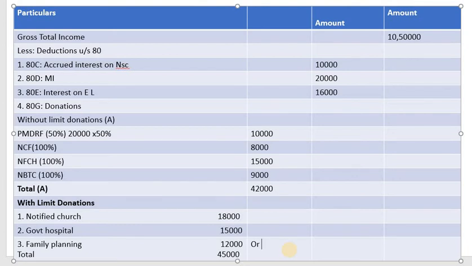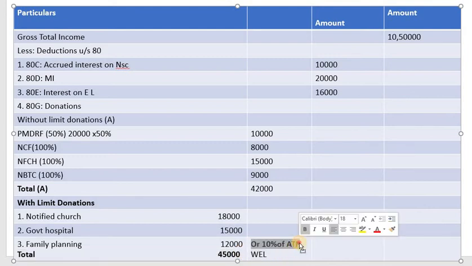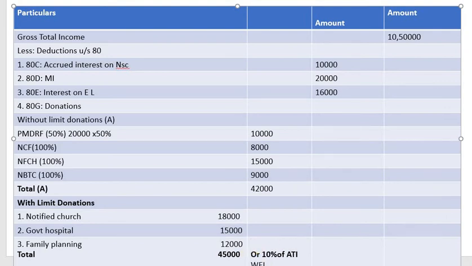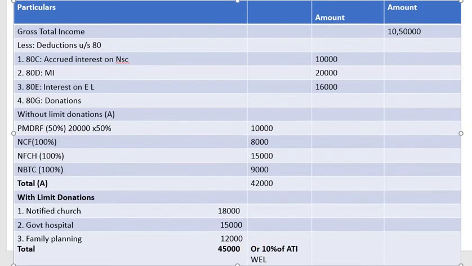So what is that limit? 10% of adjusted total income, whichever is less. Okay, either this or this. So in this, whichever is less is eligible. Okay, so let us calculate that.